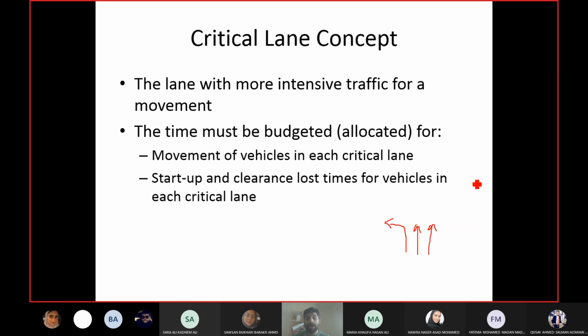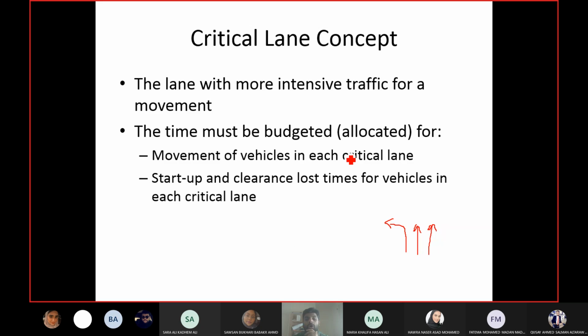But if the difference between the flow of the 2 lanes is large enough, then turning will not have so much effect, right? For example, you have 1000 and 400. So obviously 1000 will always take more time, right? In any case, the point here is for every signal phase, select a critical lane out of all the lanes which will go in that phase. Okay, and the flow for that critical lane will be taken for designing the timing of the signal.